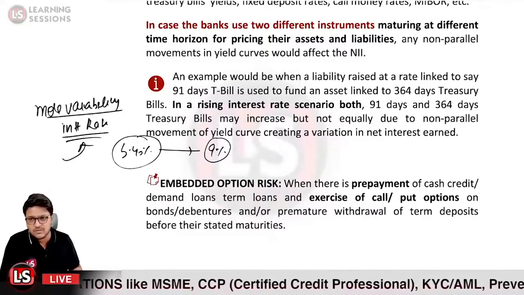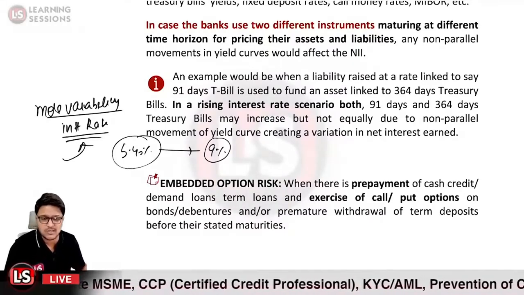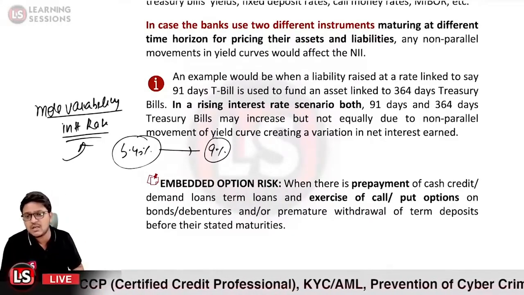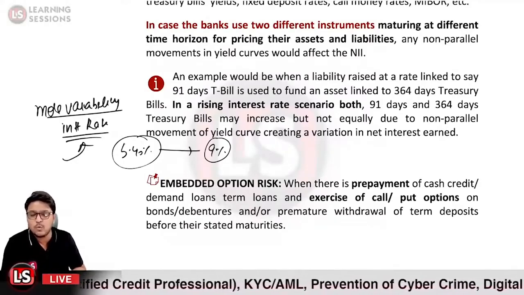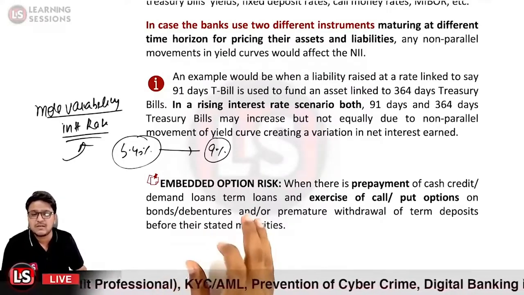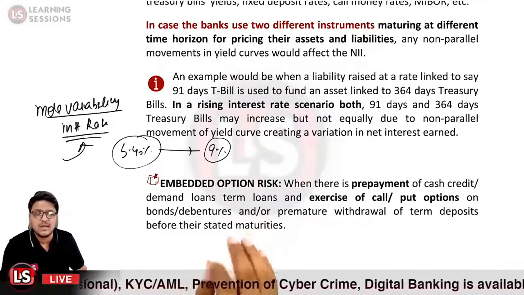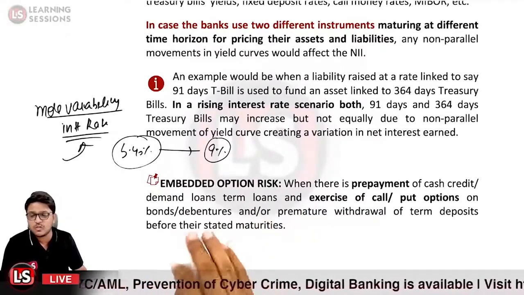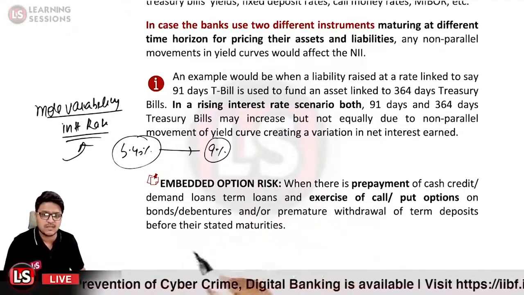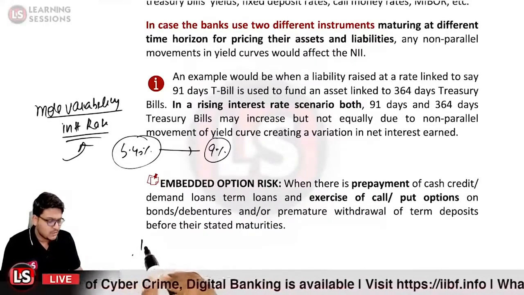If the interest rate had a steep change, in that case the depositors will be exercising their embedded option.